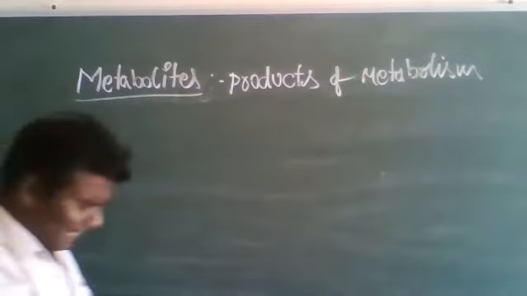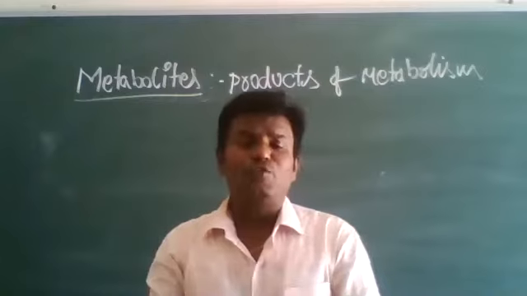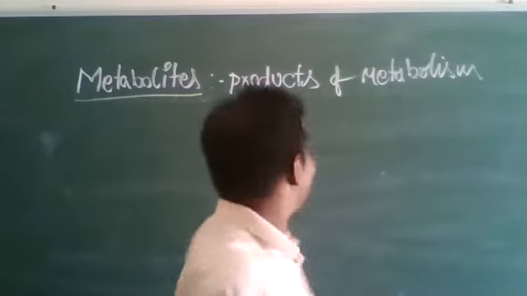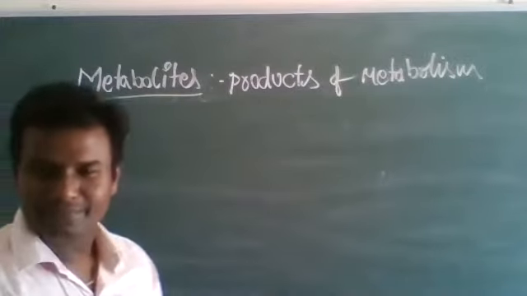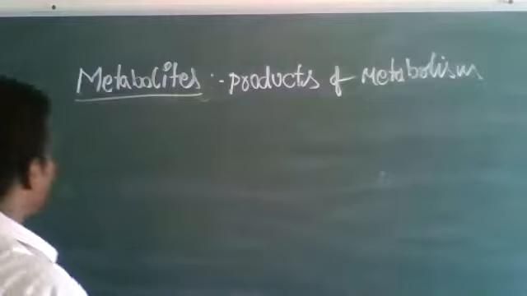Various intermediate or metabolic activities are taking place. As a result of those metabolic activities, some products are formed. Those are called metabolites. The term metabolites is restricted to small molecules.